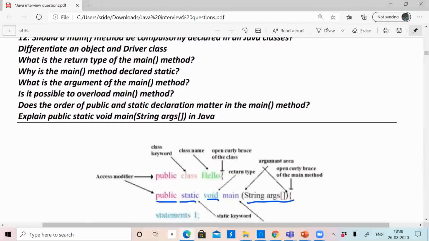Anyways, that also we have done. What is the return type of main method? Main returns nothing to the caller, so its return type is void.